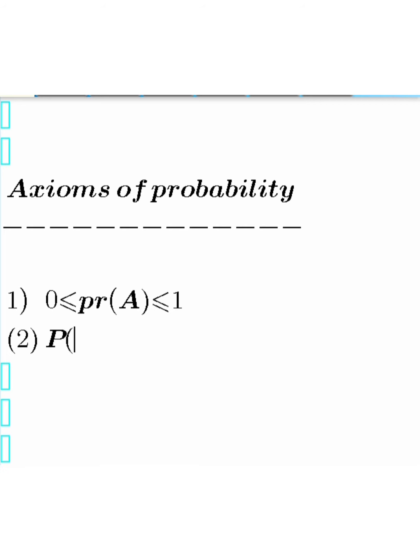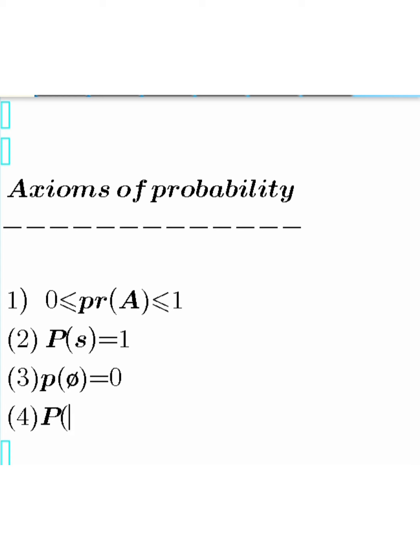Axiom number 2 is the probability of x must be equals to 1. What does this mean? This simply means that when you take the probability of all the events in the sample space, you must have 1. That is when you toss a die, understand? A die has six faces. So when you take the probability of each and add all of them together, you must arrive at 1. So the number 3 axiom is the probability of an empty set, and the probability of an empty set must always give you 0. That's axiom number 3.